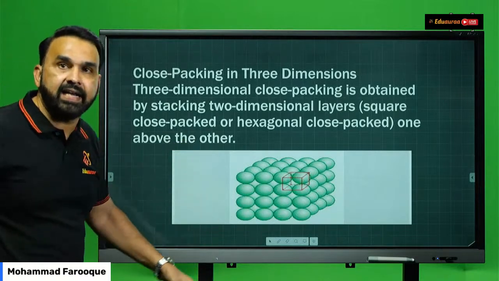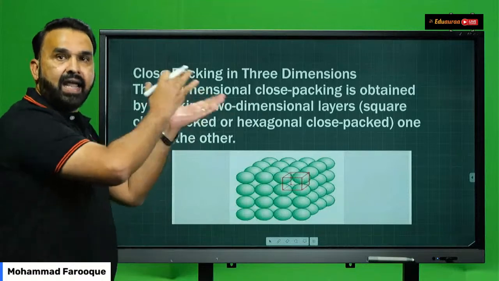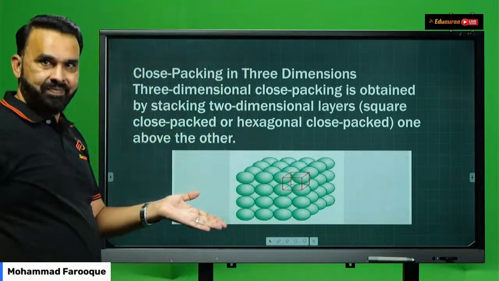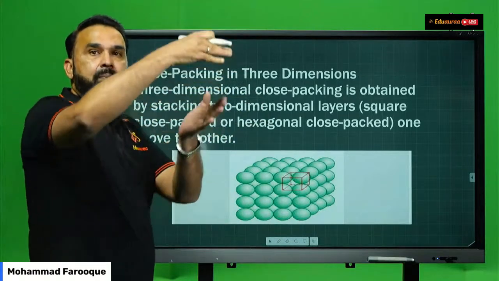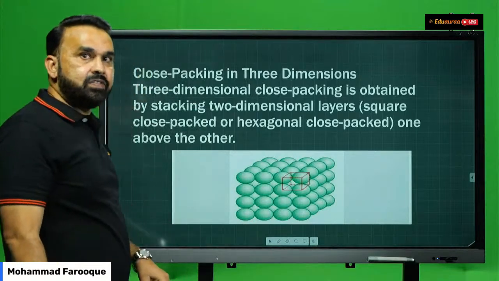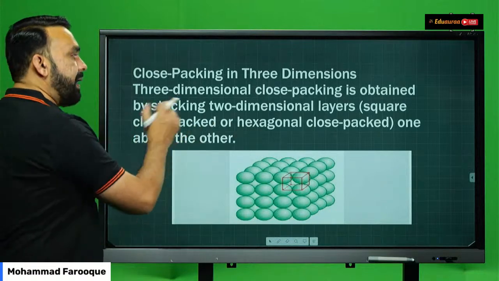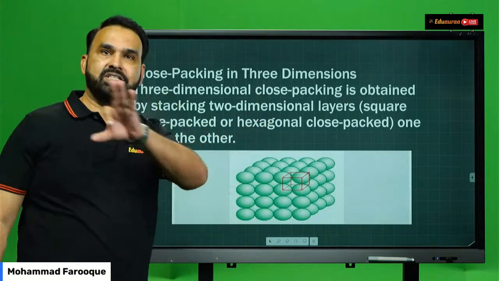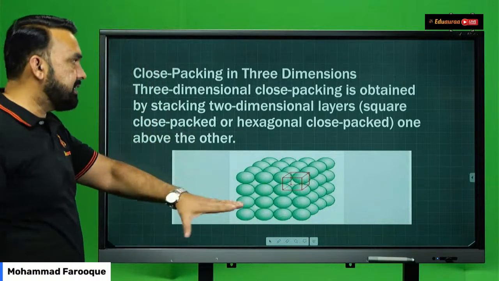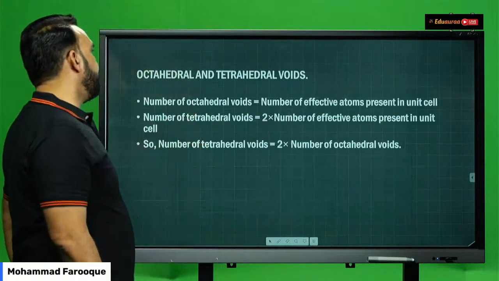If you consider an A type of layer, a two-dimensional A type of arrangement, one on top of the other, or an AB type of two-dimensional arrangement, one on top of the other, it will again give rise to square close packing or hexagonal close packing, in three dimensions. So this you have studied. This is just a revision of the different types of packing in crystal structure.